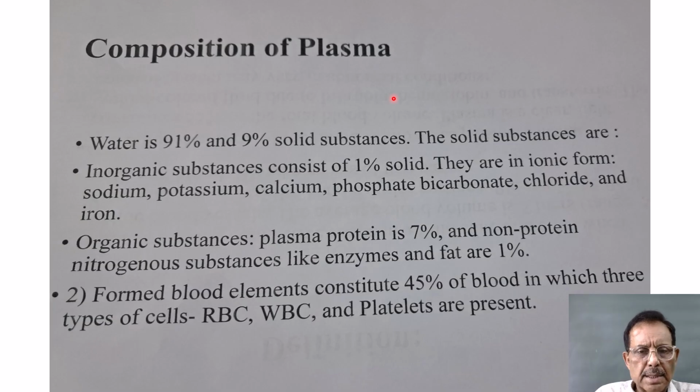And now coming to the second part of blood, that is form elements of blood, which is 45%. 45% of blood contains form elements of blood. There are three types of form elements of blood: red blood cells, also known as erythrocytes, white blood cells, also known as leukocytes, and platelets, that is thrombocytes. This is about blood, the definition of blood, composition of blood and composition of plasma.